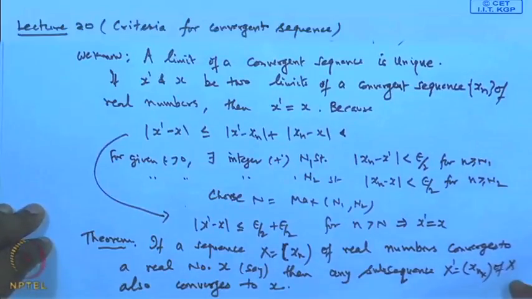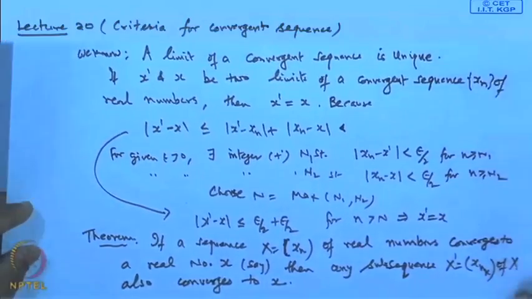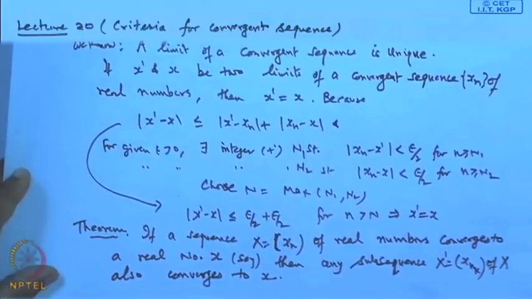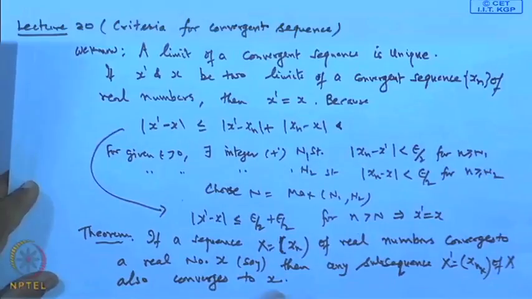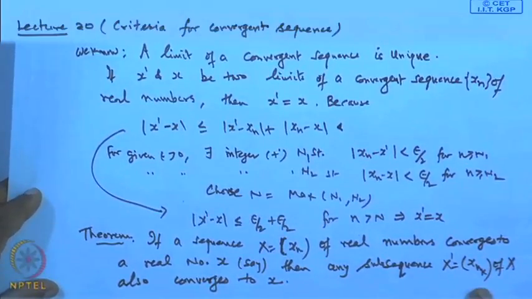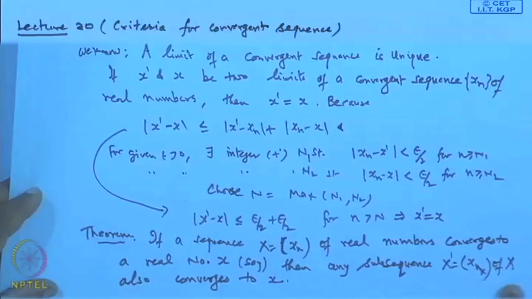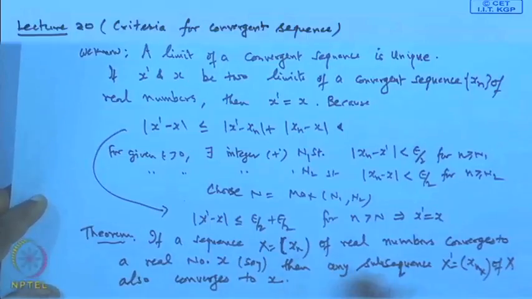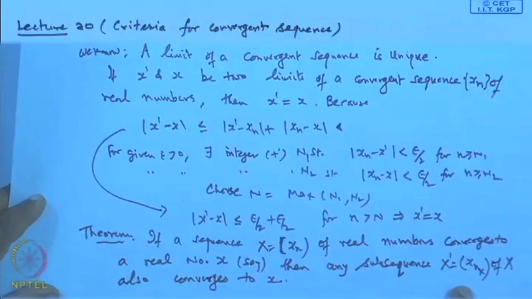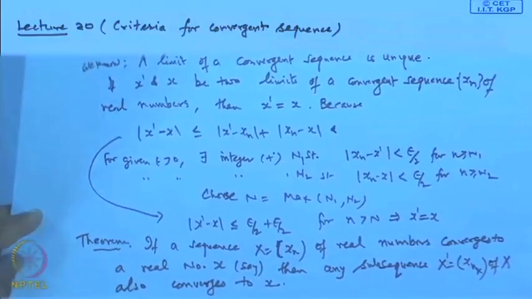So, if x n is a convergent sequence of real numbers, then all of its subsequences will also converge to x. By subsequences we mean, as discussed, that if x n is any sequence and we identify integers n 1, n 2, n 3 in increasing order, n 1 less than n 2 less than n 3, then the sequence x n k will be a subsequence.